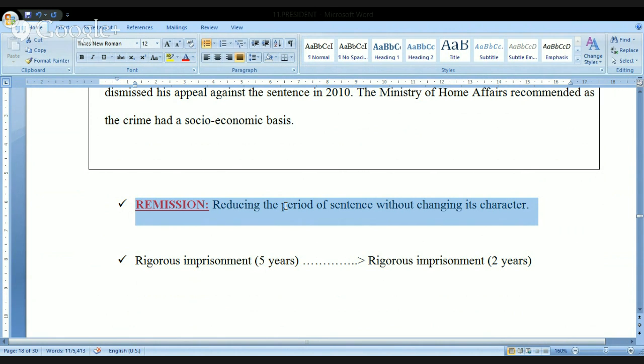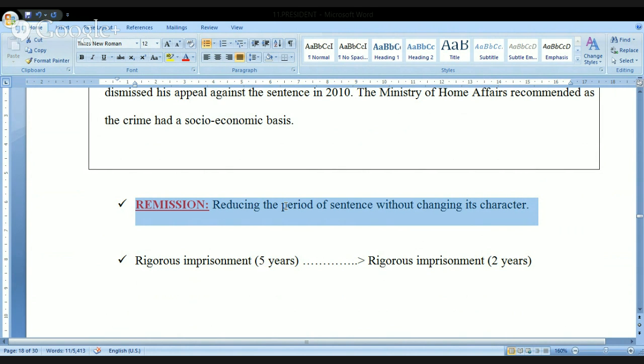Now, once a petition goes to the President of India, if the President of India wants to issue the remission, the meaning is that if the person is given a rigorous imprisonment for 5 years, then the President will give an order saying that he need not undergo rigorous imprisonment for 5 years, but it can be substituted by 2 years of rigorous imprisonment.